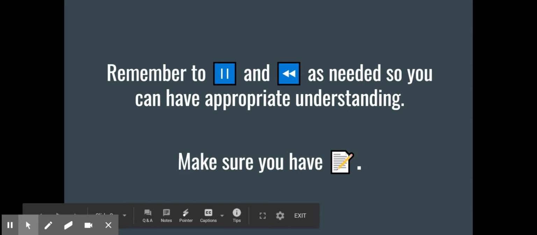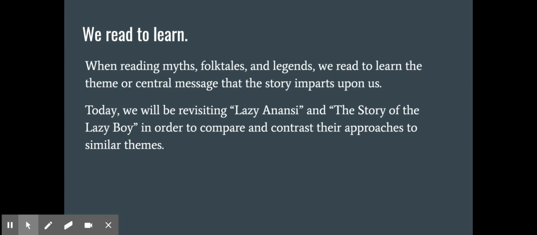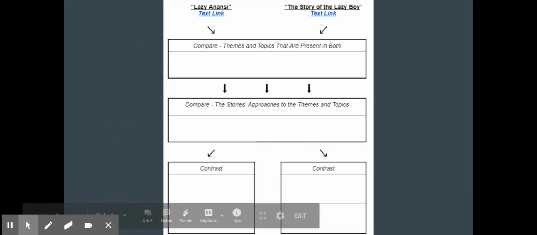And on that note, make sure that you have something to write on and write with. All right, so we always remember that we're reading to learn, and we're reading myths, folktales, and legends. We're reading to learn that theme or central message that the story imparts upon us. There's many similar themes and central messages throughout myths, folktales, and legends. And today we're going to be revisiting two of them that we've already read, Lazy Anansi and the Story of the Lazy Boy. We're going to be comparing and contrasting their approach to a similar theme.